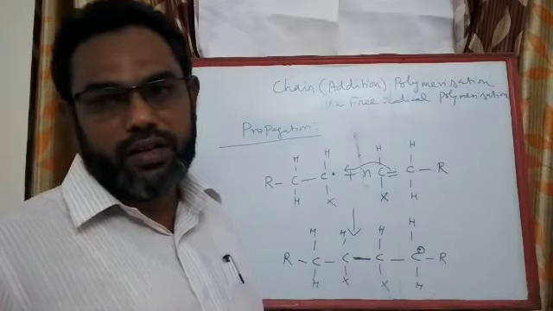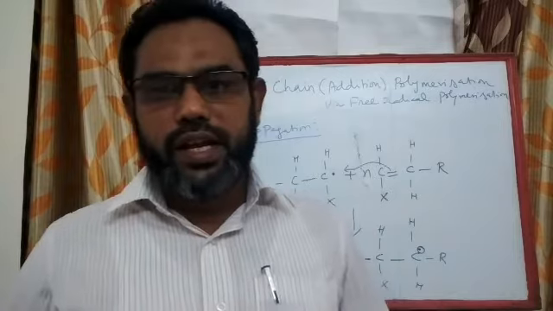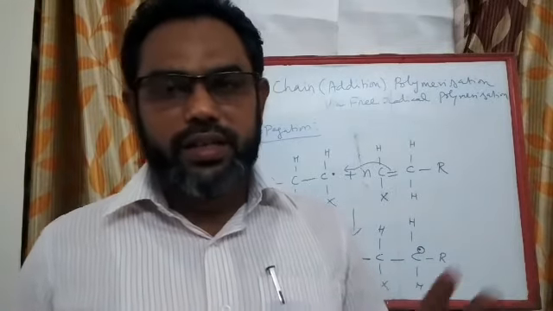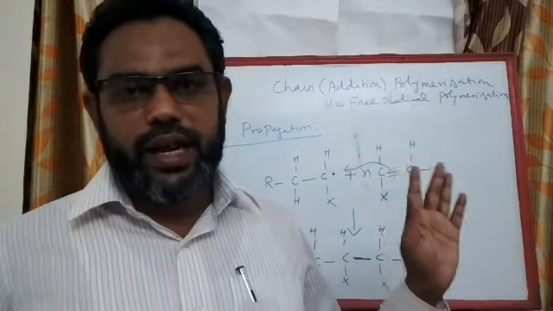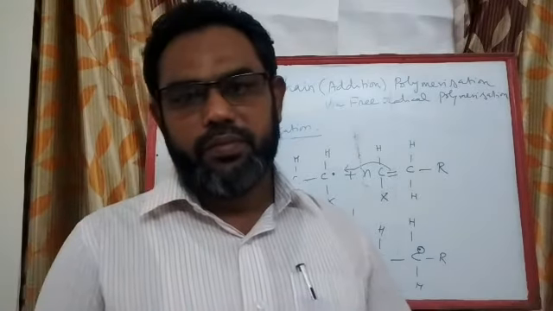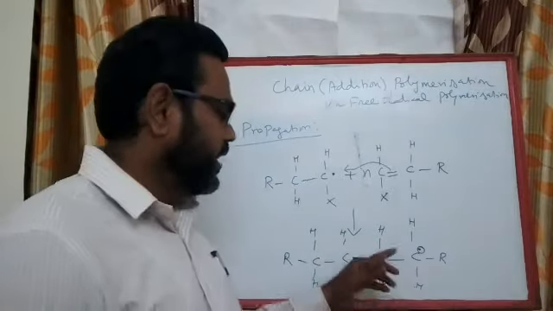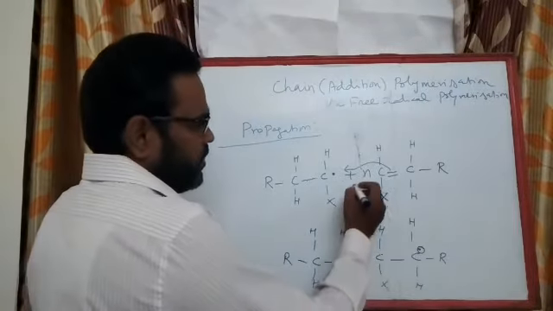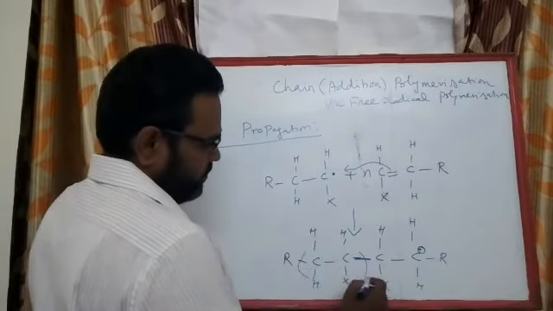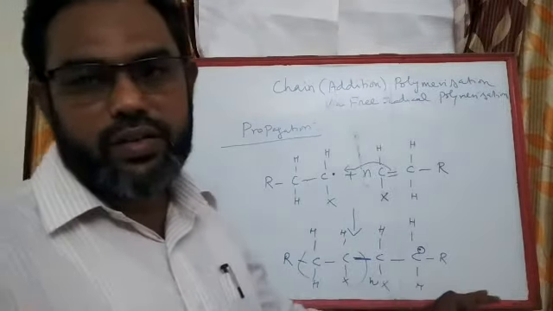So if you have 10,000 units of monomers, the 10,000 monomeric units get included in the chain one by one. Okay, so now you understand the meaning of the title, addition polymerization. The monomer gets added into the polymeric chain step by step. Okay, so the chain electron is transferred. So if you have n, then you will have n number of this repeating unit included into the chain.